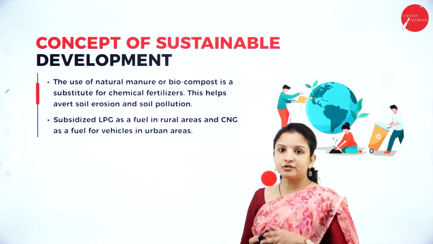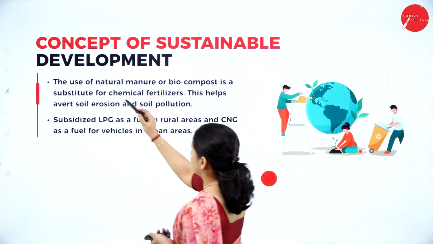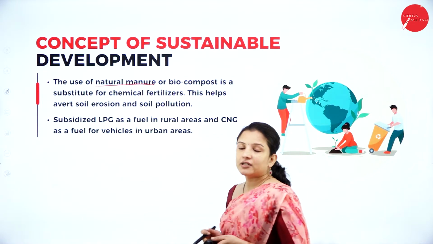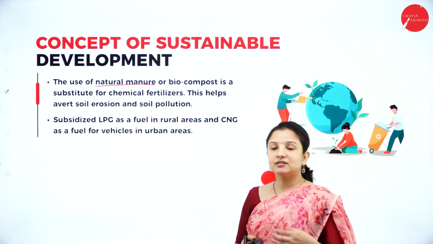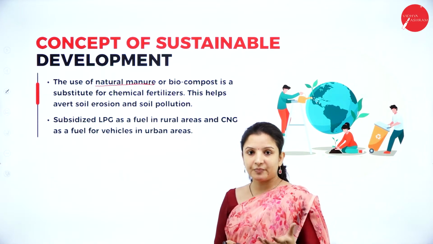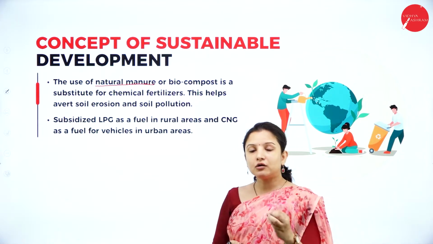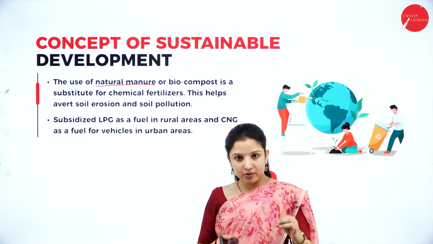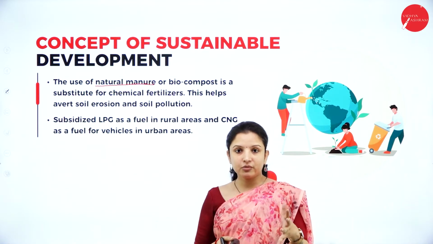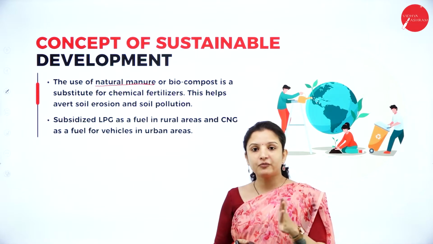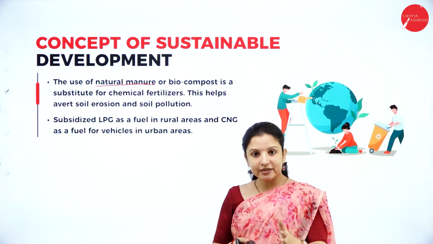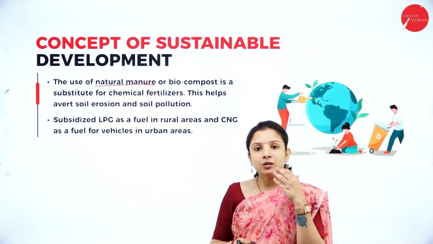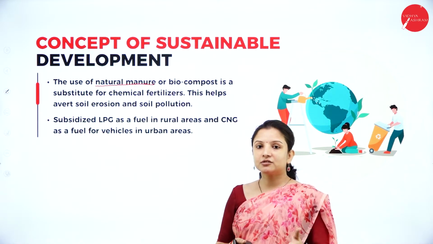The next concept was to use natural manure. Instead of using chemical fertilizers, insecticides and pesticides, which cause a lot of problems to the health of human beings, also cause a lot of problems to the fertility of the soil and to the organisms that are living in the soil.